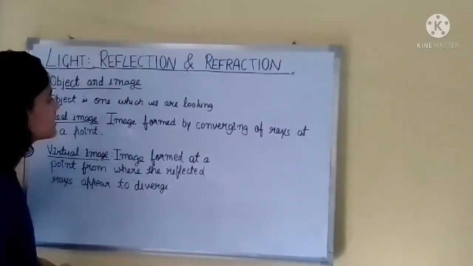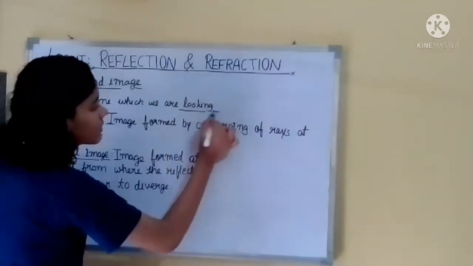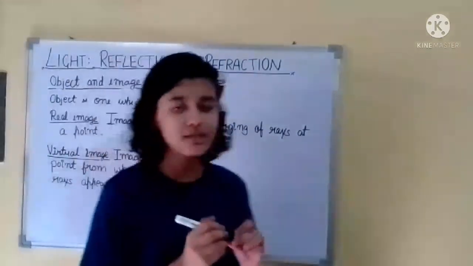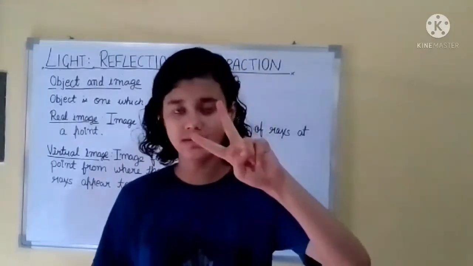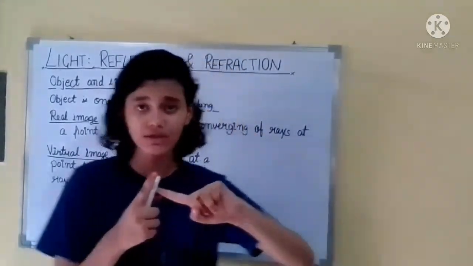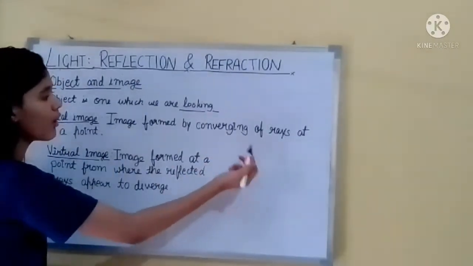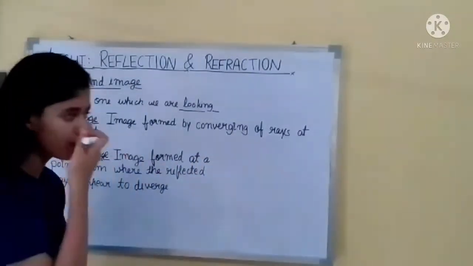Now object and image. The object is the one which we are looking at. Now the image is divided into two categories. First is the real image: an image formed by the converging of rays at a point.